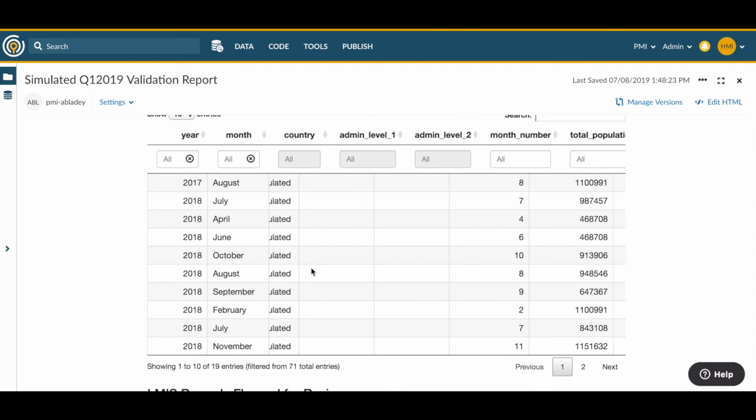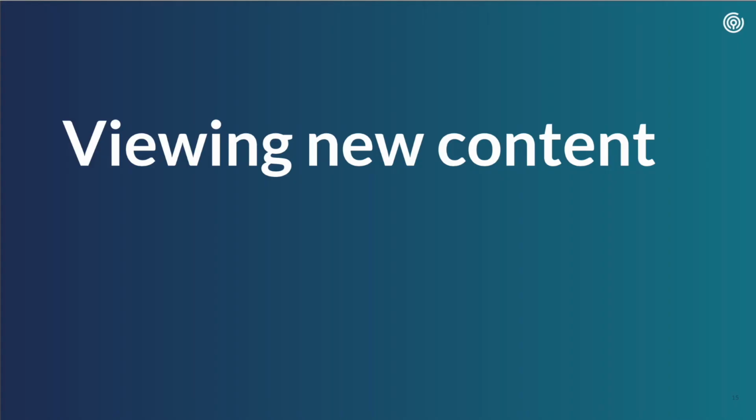Also, if a few of the flagged records are from the same province, the PMI country team and the NMCP could plan a data quality assessment targeting this particular province.